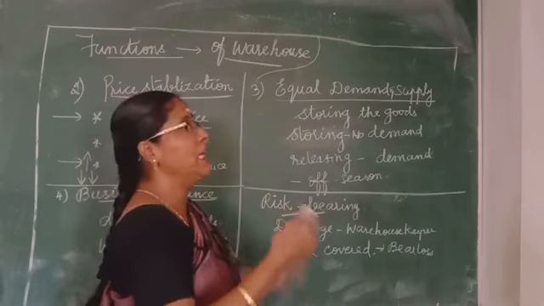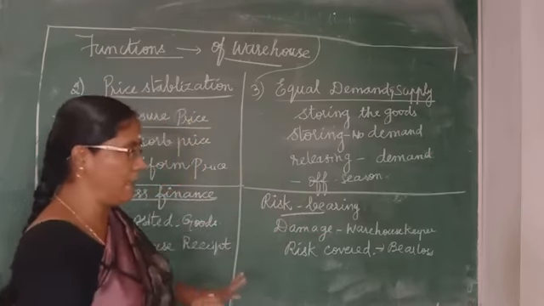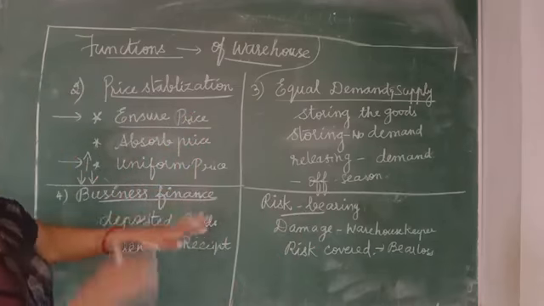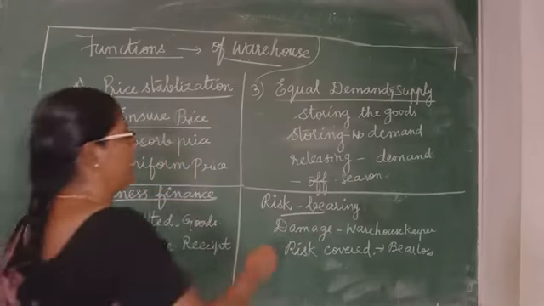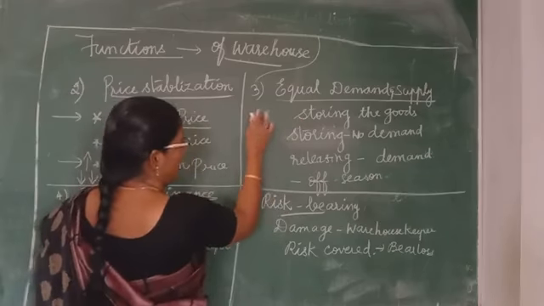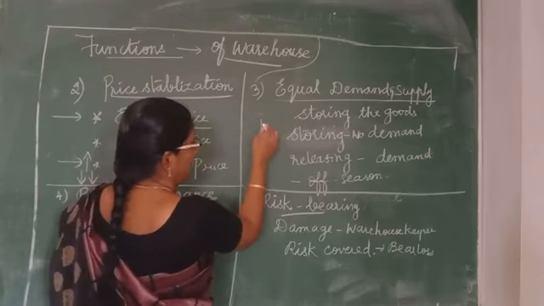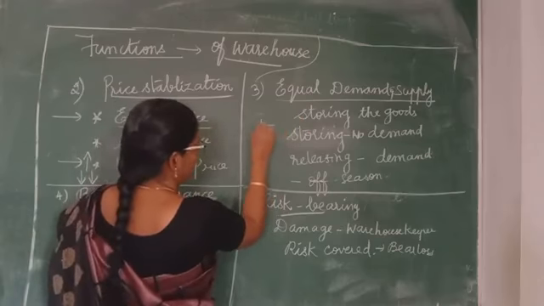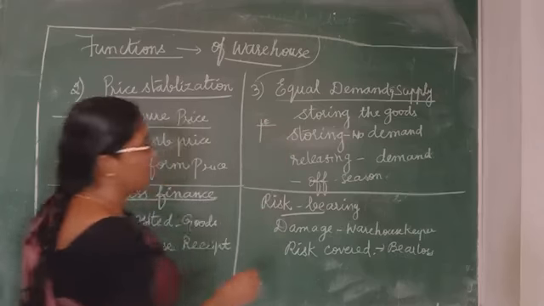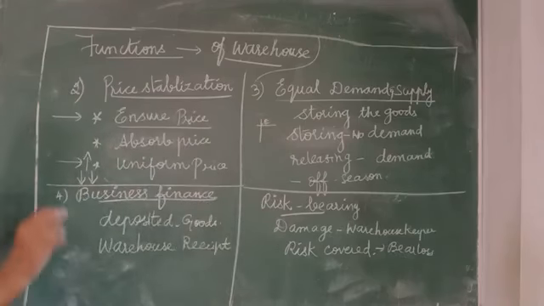So that is called equal demand and supply. Because of the warehouse, we can get the price equilibrium. There is no increase in demand and no decrease in demand or supply.